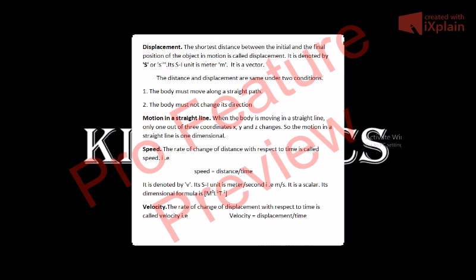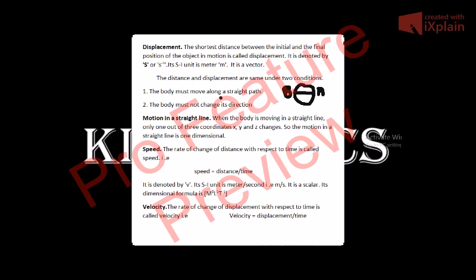For example, if a body is in a circular motion and it starts from point A on the circumference of the circle and covers the whole circumference in a particular time, and reaches point A again, its distance will be equal to the circumference of the circle, that is 2πr, but its displacement will be 0.